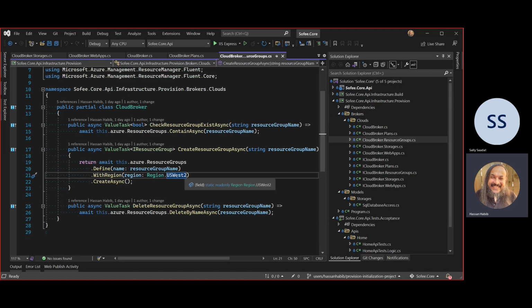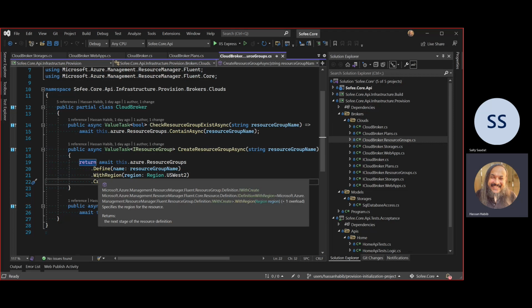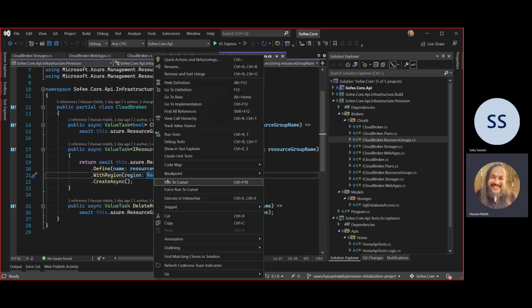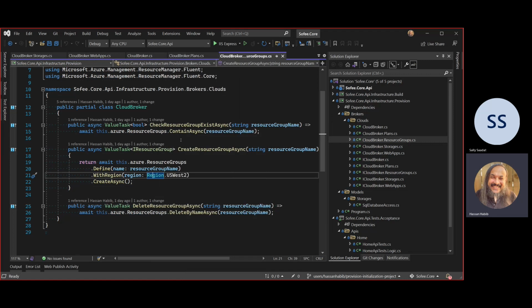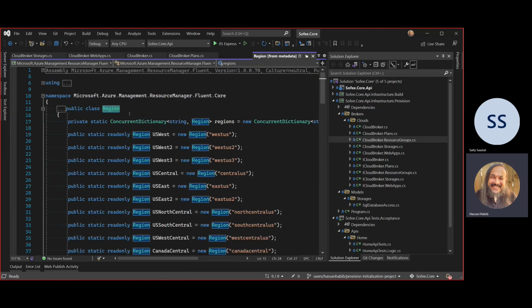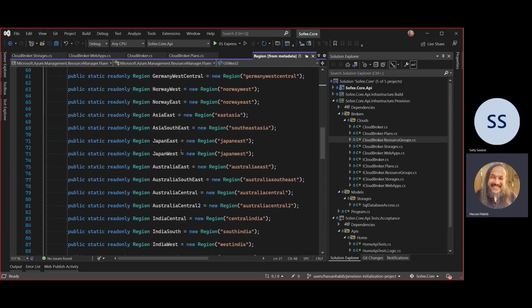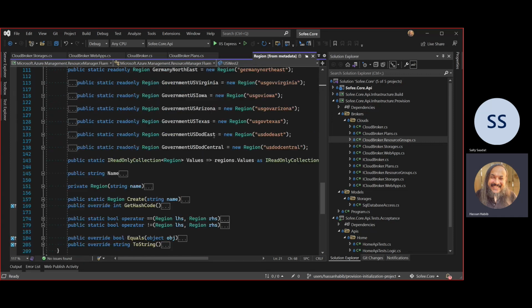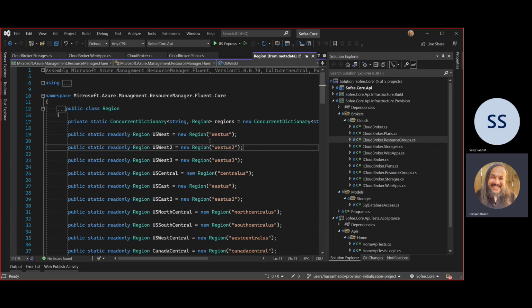By the way, just so you guys understand, region in here is basically the type of this guy. I think it's a struct, if not a class. It's a class with a bunch of values that come out of it, and this is just a bunch of static values that are there that you can basically use and extract the value out of it. That's really all that it is. And I think that's a pretty smart idea. I would use structs for that, but that's basically what this is.